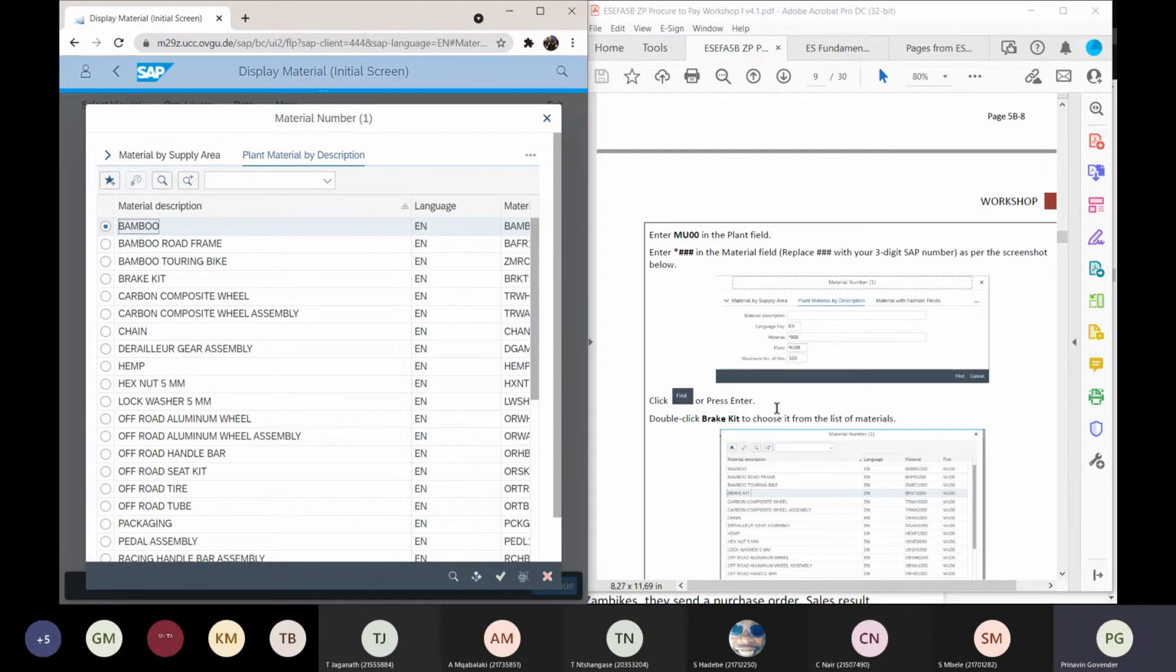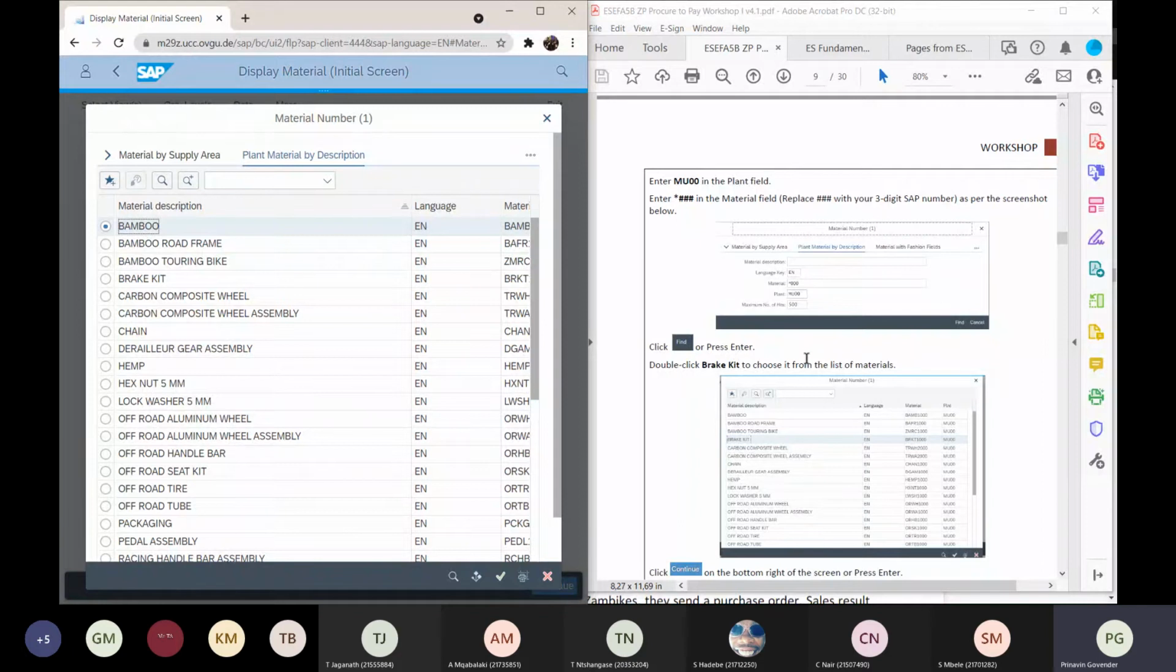So let's continue reading. It says double click the brake kit to choose it from the list of materials. Now, where is this brake kit? There's the brake kit. Now, don't ask me why it's a bamboo road frame. Okay, ask me.